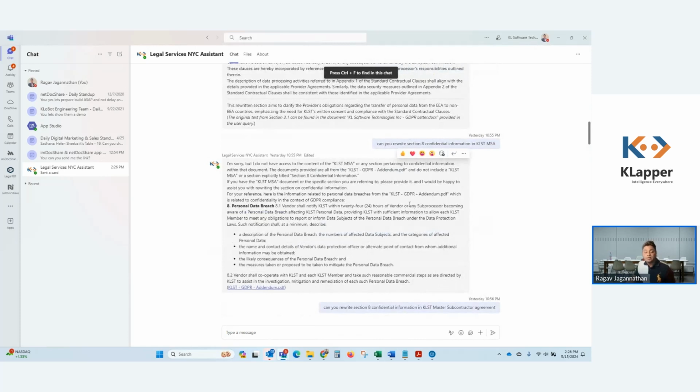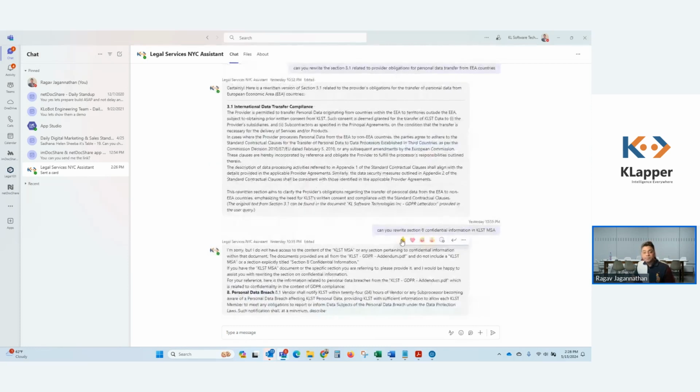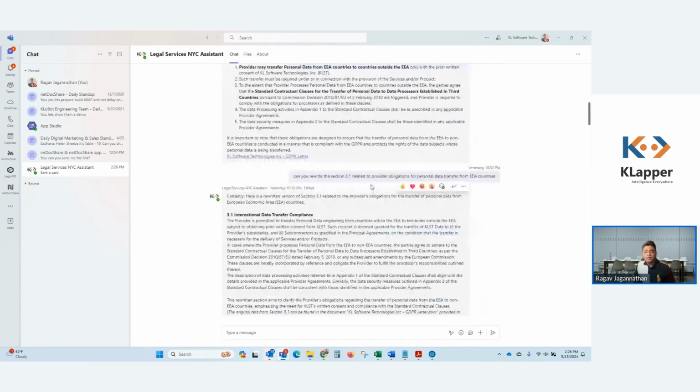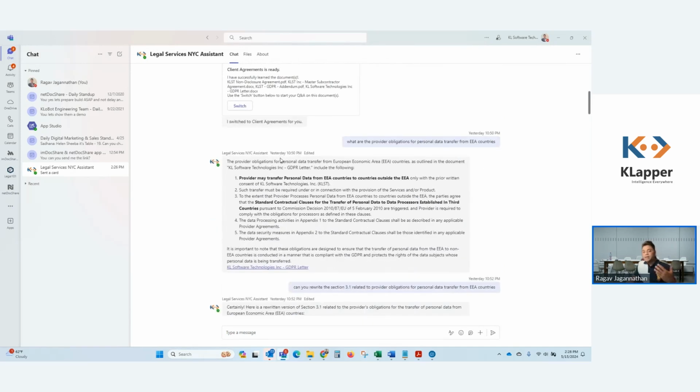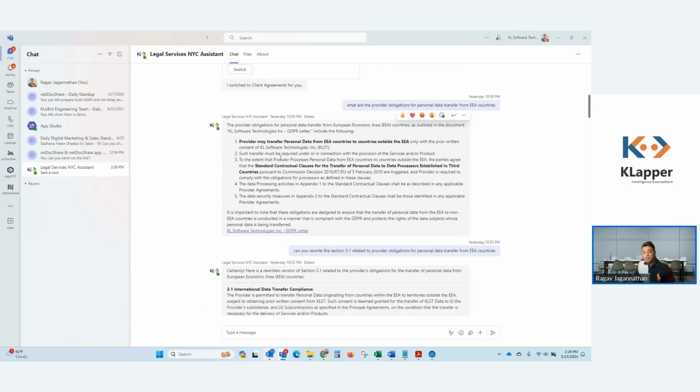I have the ability to ask it questions, rewrite sections based on certain sections, and so on. So it can rewrite certain parts of the document that you trained this particular assistant on, and it can rewrite those sections for you and update the document if necessary. You can see many different examples here of how I've used this to train based on the agreements that I have access to. It takes a couple of minutes to train itself, and once it trains, I can ask it questions on all the information within that document source.